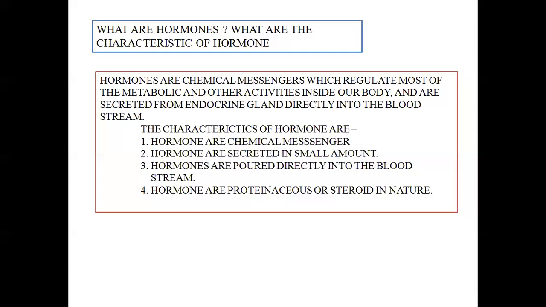And hence, it affects the entire body with its small amount. Next is hormones are poured directly into the bloodstream. How? By simply pouring their secretion on the epithelial surface. From there, blood carries this hormone from one part of the body to the other by means of artery, vein, and capillaries.